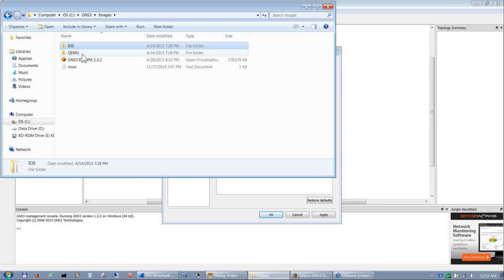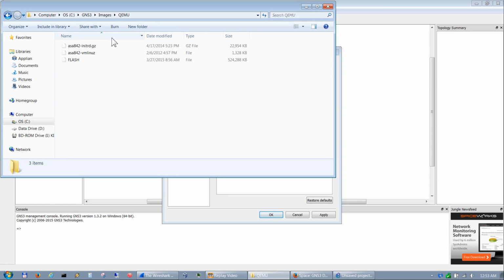The QEMU folder is where the ASA files get added. This flash is a flash hard drive file that gets created from the QEMU program folder structure under the GNS3 folder in C program files.